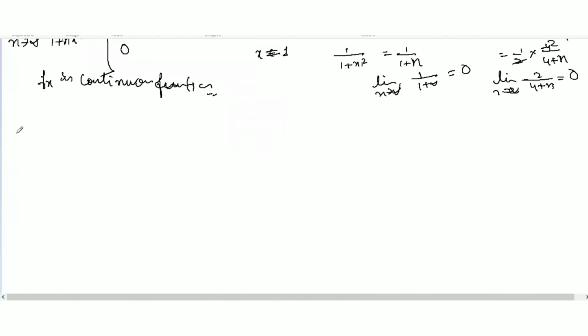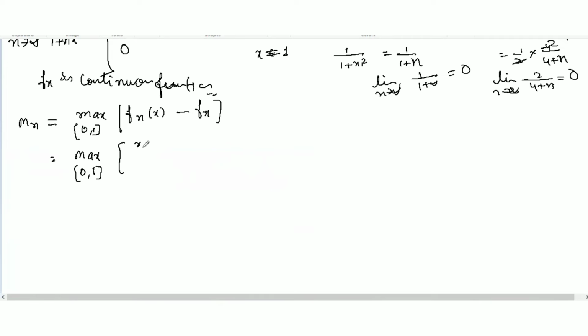Let's find it. M_n equals the maximum over 0 and 1 of |f_n(x) - f(x)|, which will be 0 at the endpoints. Now, what is f_n(x)? It is x over 1 plus n x squared, and minus f(x), which we found to be 0 at all points. Now we have to find the maximum of this one.